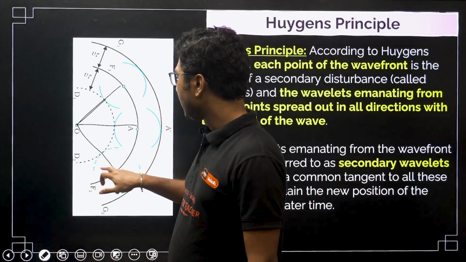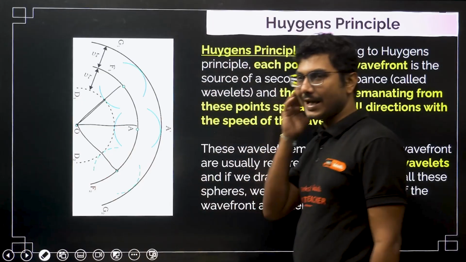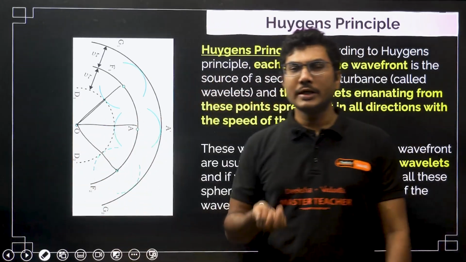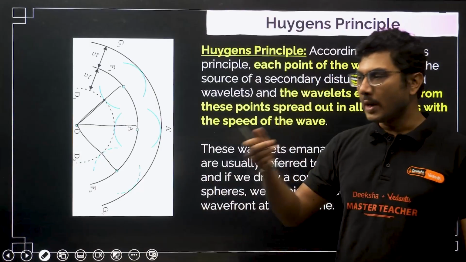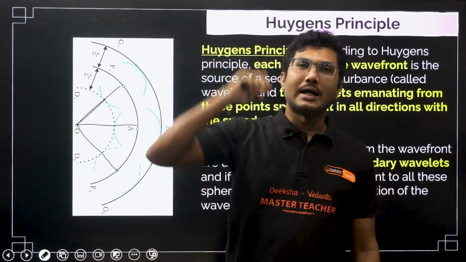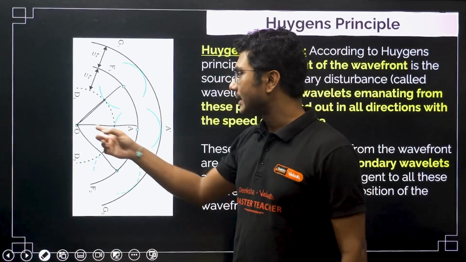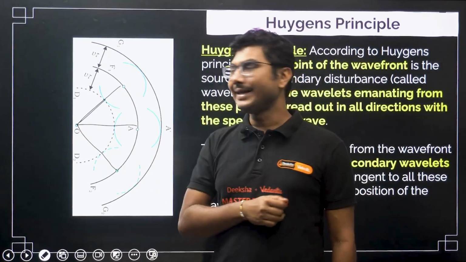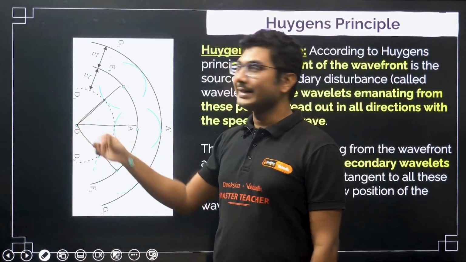Now, according to Huygens, basically this is the source. Source means what? You have a torch light, a mobile torch light, or a lamp. Whatever is there, that is the source. Now, when you switch on the torch light, you might say that this is my source.